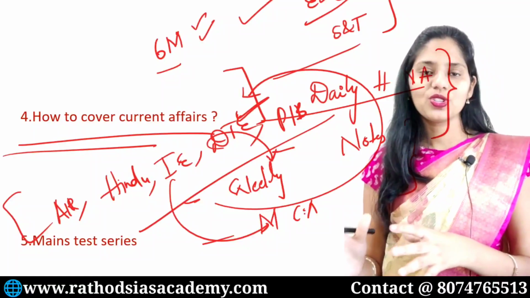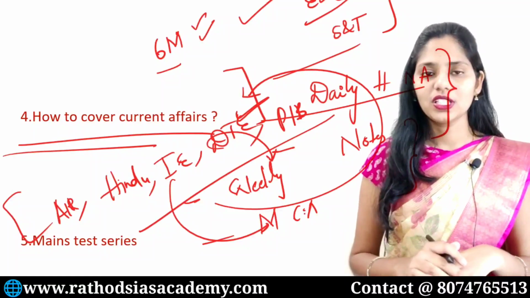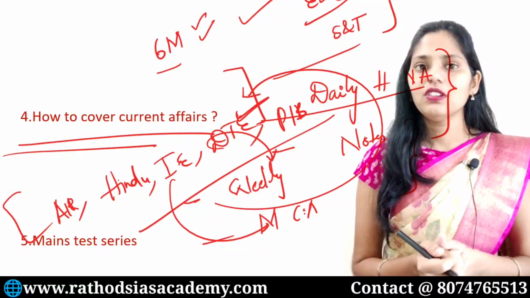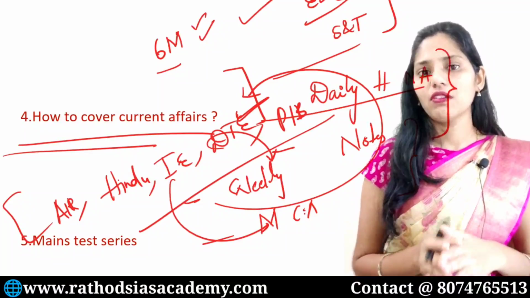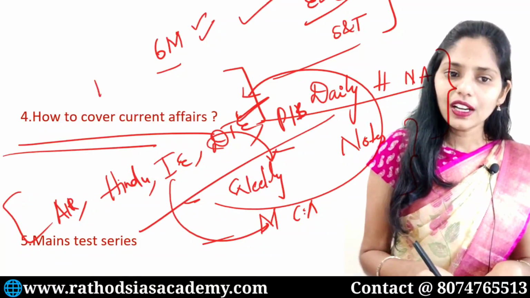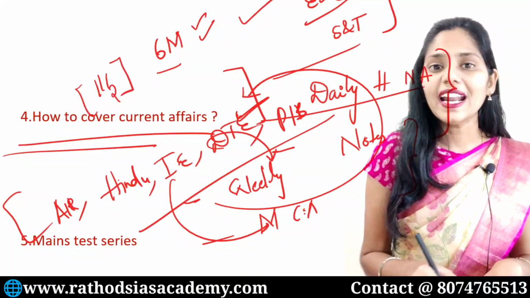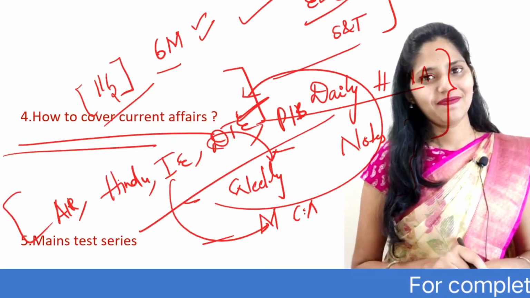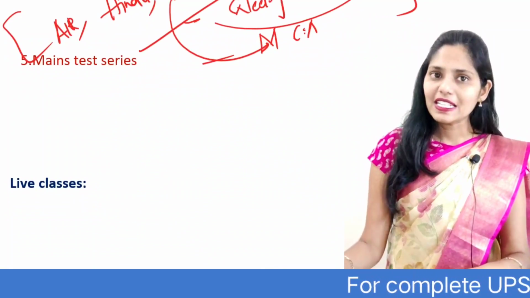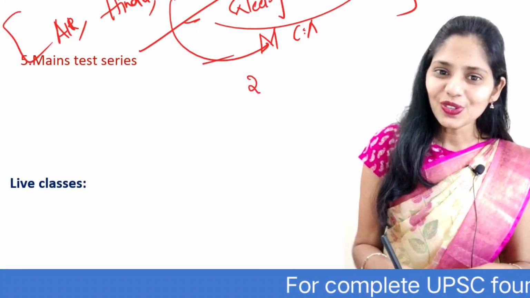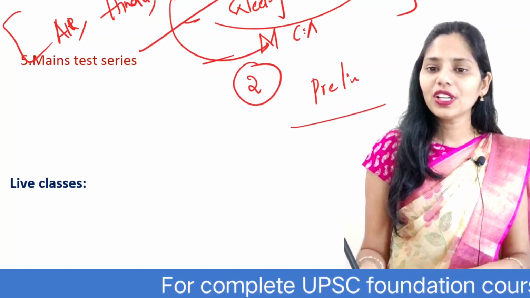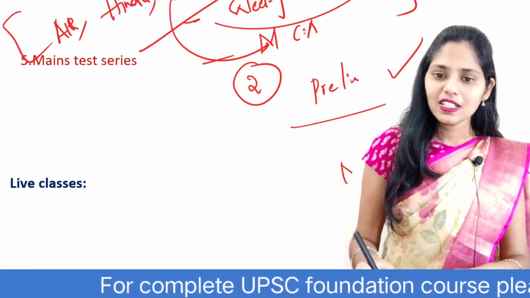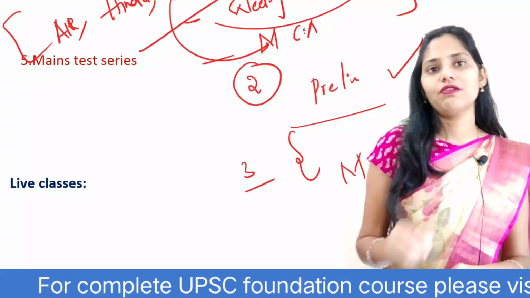So in this way, we are going to cover current affairs of 2 years. Actually, there will be one question for every UPSC aspirant: how many years of current affairs do we have to follow? So at least you have to cover 1.5 years of current affairs. And next one is mains test series. So in this 2 years journey, after giving your prelims, if you clear your prelims, for mains you will be having 3 months of time.